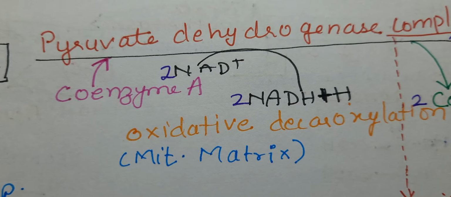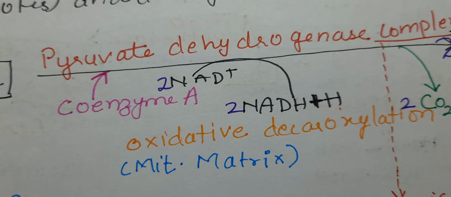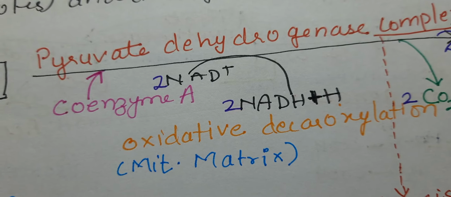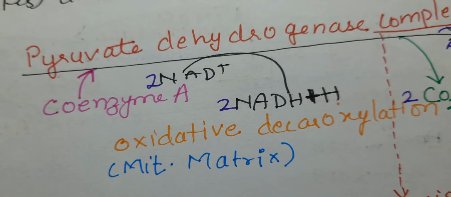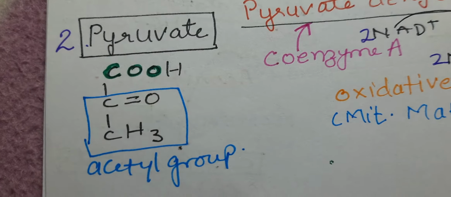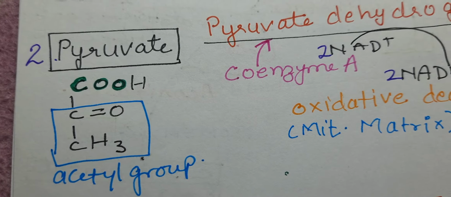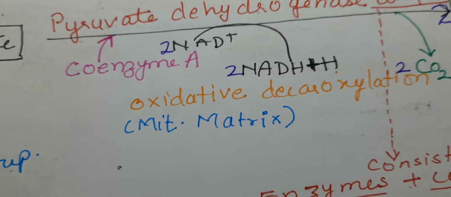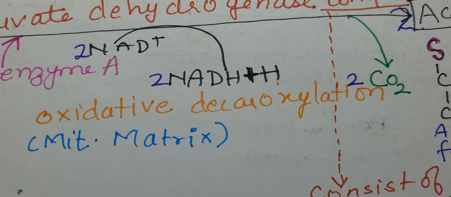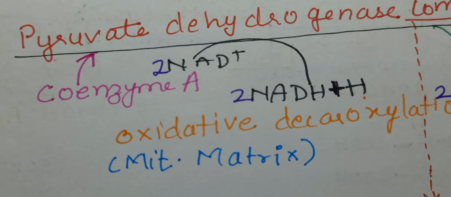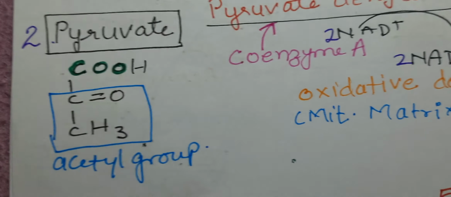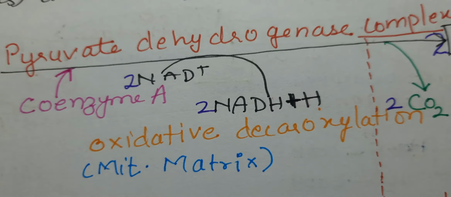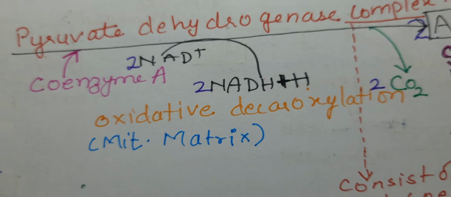Now this enzyme requires 2 NAD. NAD is a coenzyme, it takes up the protons from the pyruvate and gets converted into NADH plus H. Two molecules are required. Why? Because there are two pyruvate which are formed from one molecule of glucose. So therefore 2 NAD are required here.